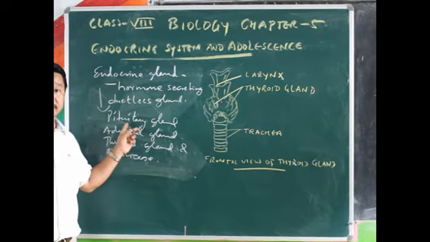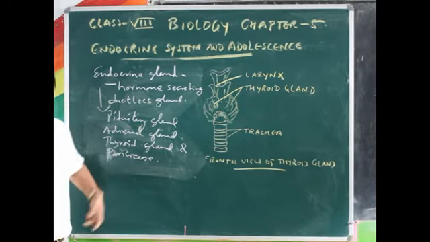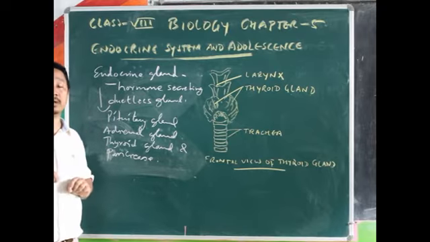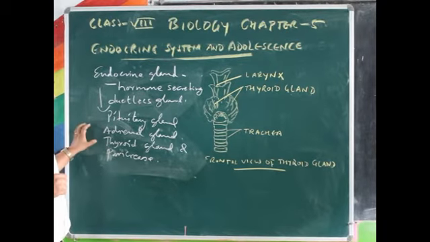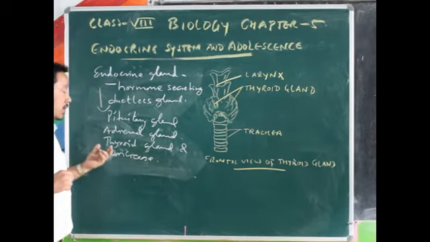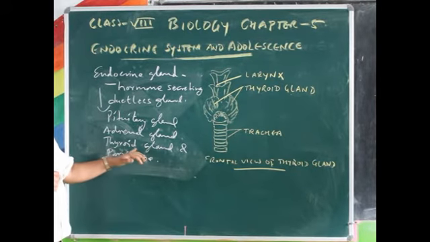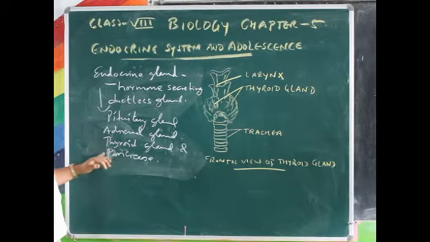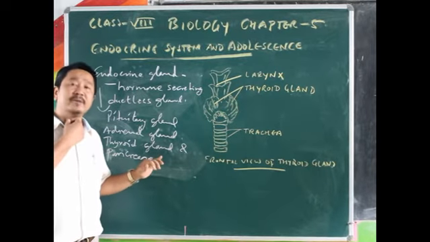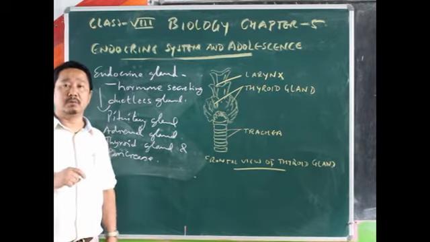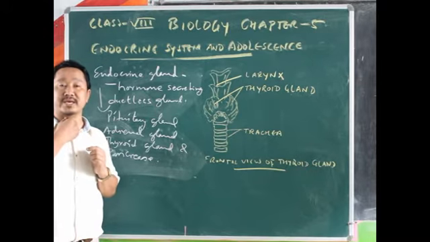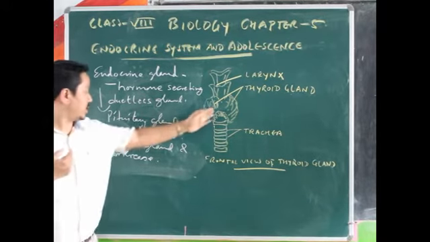The pituitary gland, which is in the brain, adrenal gland here just on the kidneys, so there it is. Then we have thyroid gland. We have thyroid gland here in the windpipe, just on either side of your windpipe or your trachea. It is located there, which I have drawn here also.